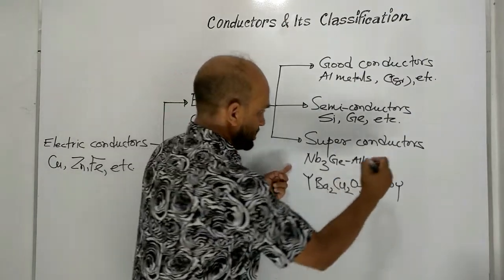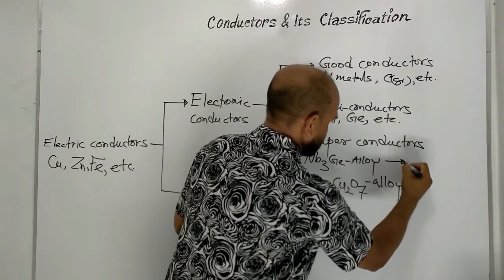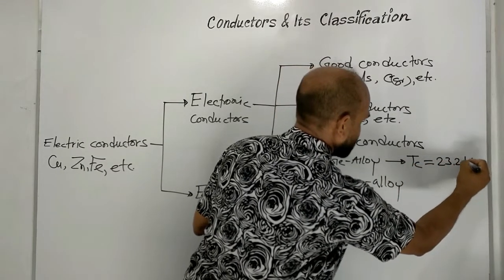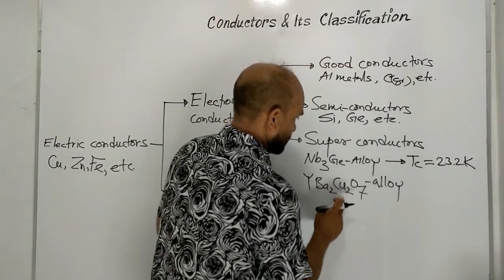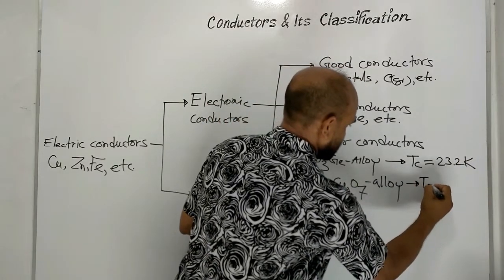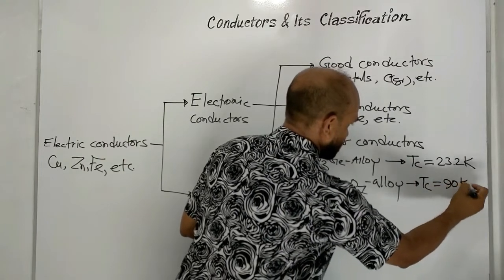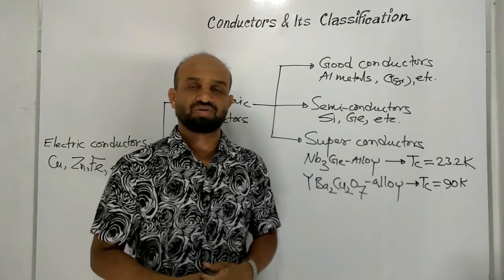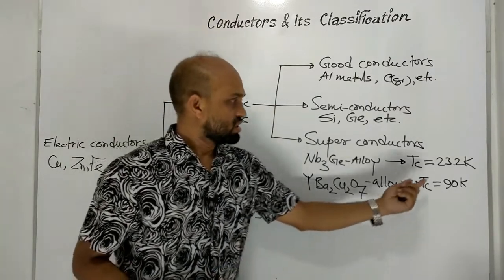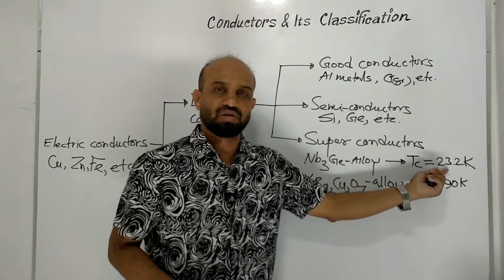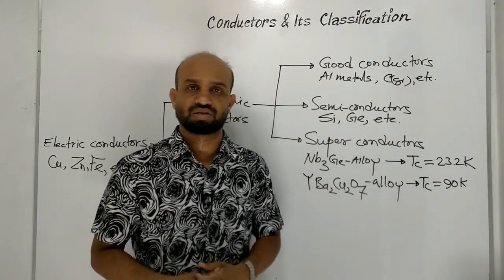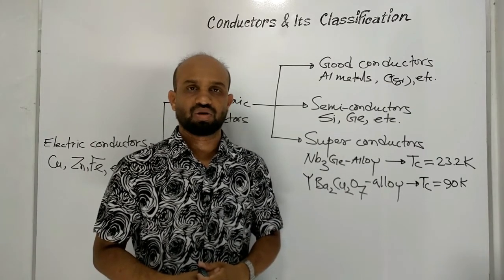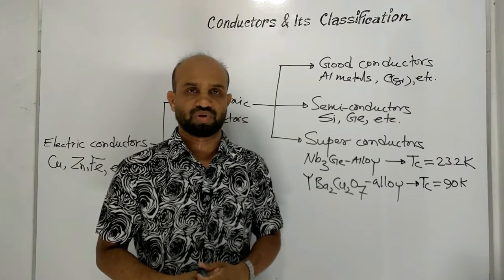For example, for this conductor, Tc is equal to 23.2 Kelvin, and for this conductor, Tc is equal to 90 Kelvin. Tc is here superconducting transition temperature. Up to this temperature, this conductor can conduct electricity without any electric resistance. This temperature is called superconducting transition temperature.